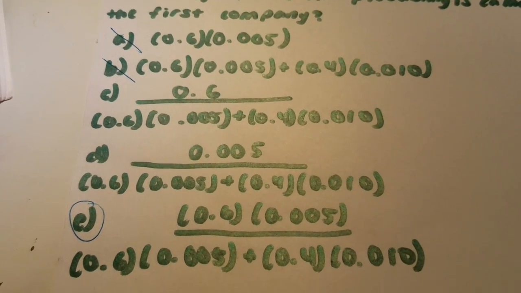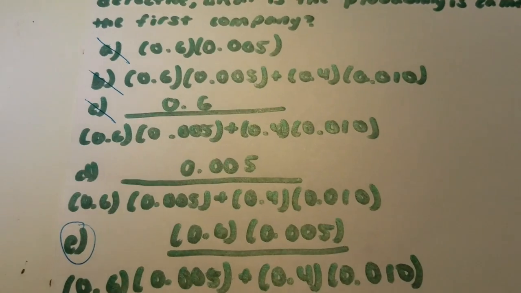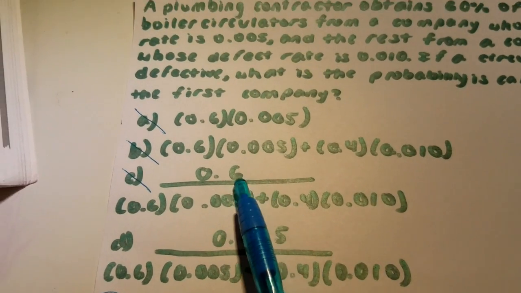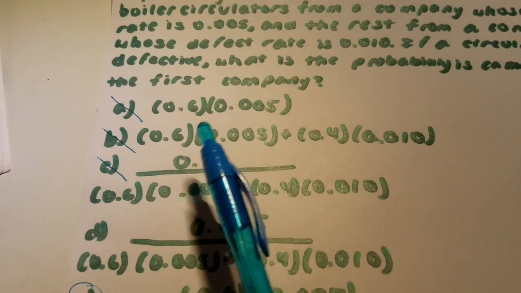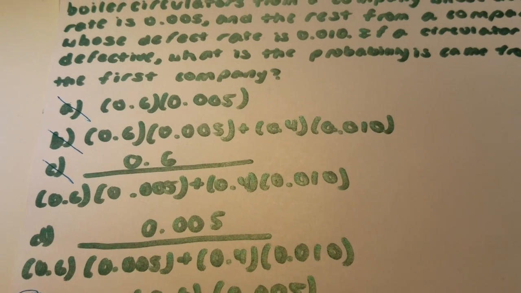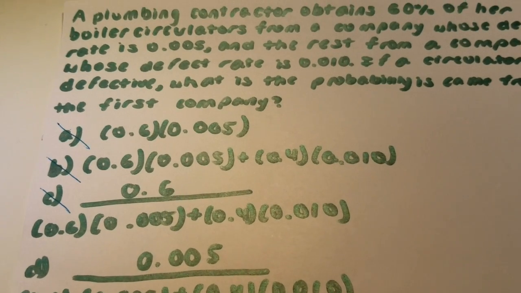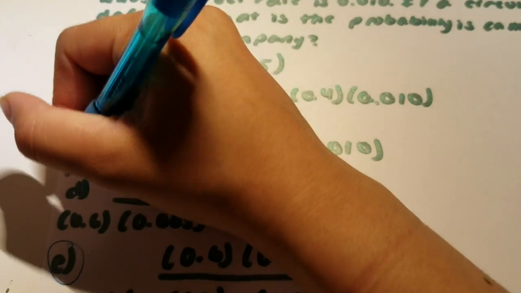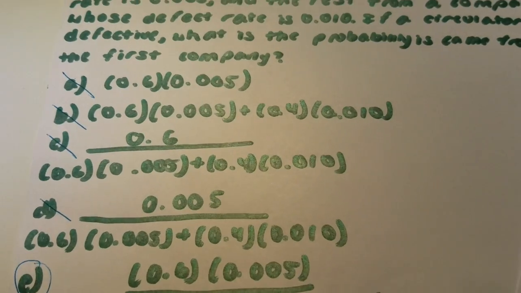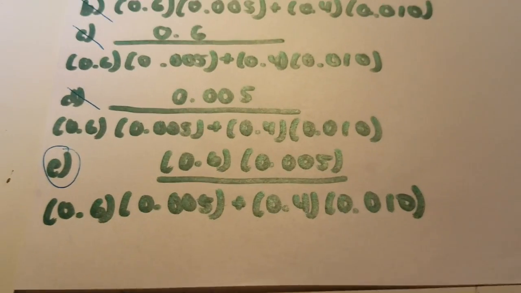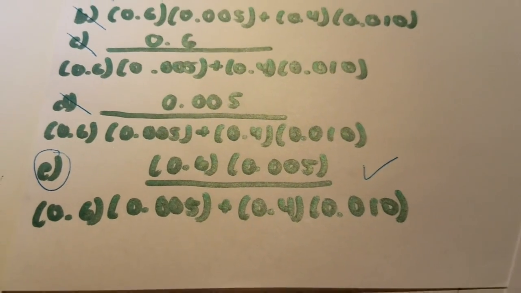And we can eliminate C because it only gives us the probability of 60%, and it needs to be multiplied by the defect rate, since the question is asking for the probability it came from the first company given that the circulator is defective. So we can eliminate D as well because it gives us the defect rate, but it needs to be multiplied by 60%. And now we can officially say that E is the correct answer. And that's it.